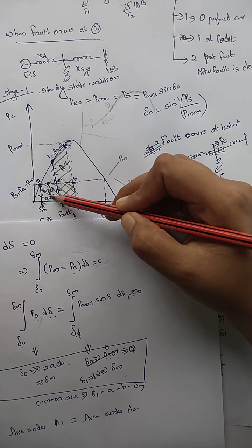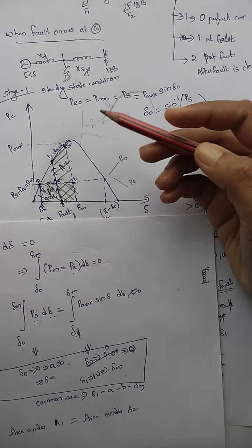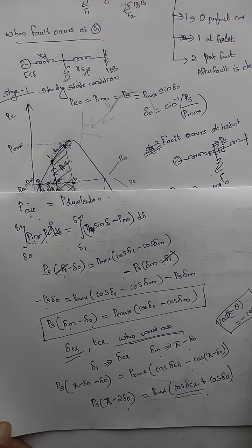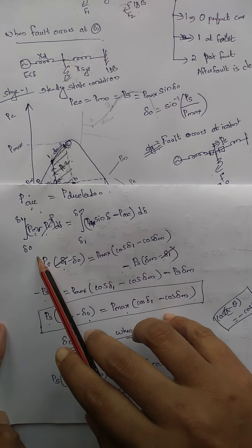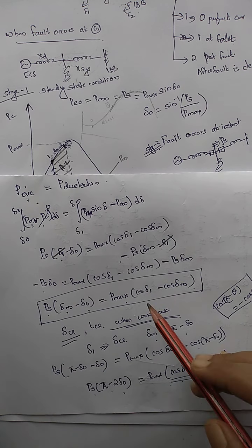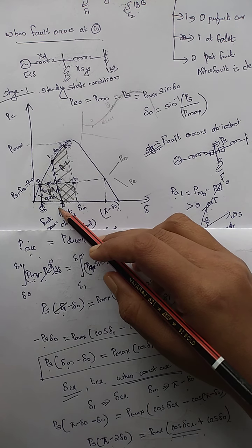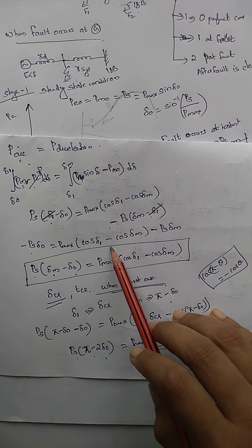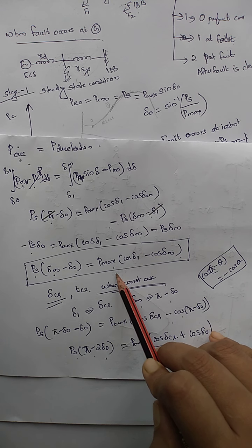So this area, that is the area under the accelerating power A1, should be equal to the area under the decelerating curve A2, isn't it? So the area under the accelerating curve is equal to the area under the decelerating curve. So delta 0 to delta 1, I have expanded it and I have got the equation. Actually, we have to find out this delta 1, that is where the fault is cleared, or the critical clearing angle. Delta 1 is the value we have to find out from this equation.